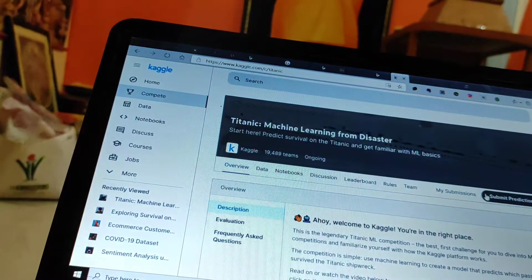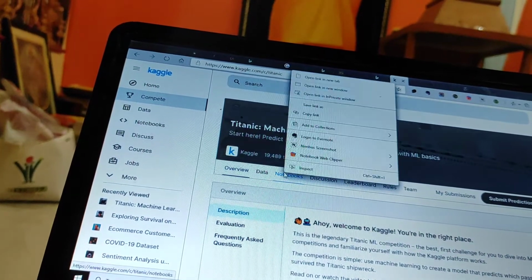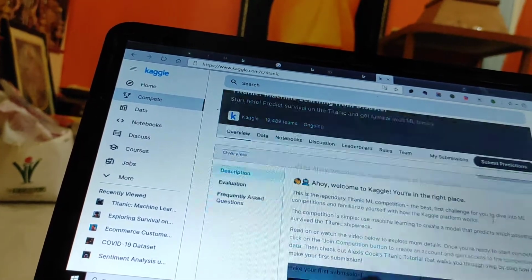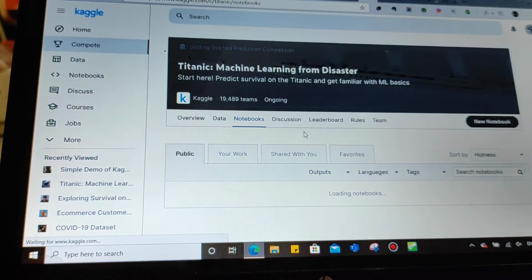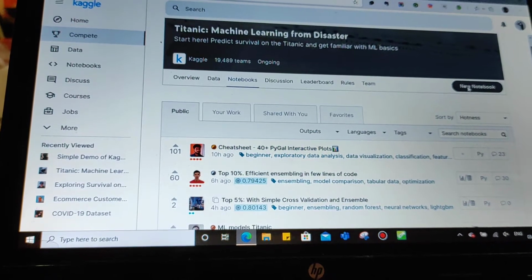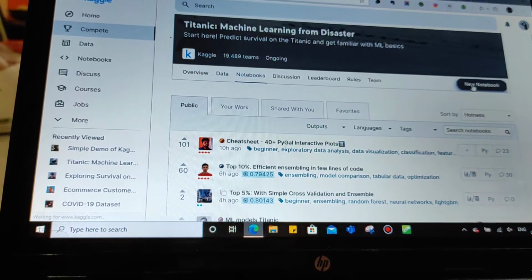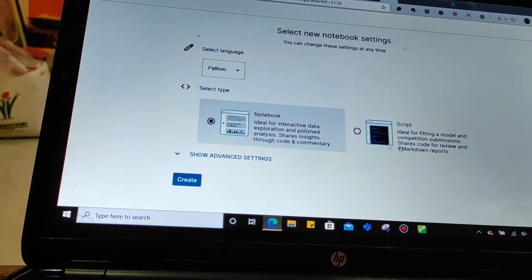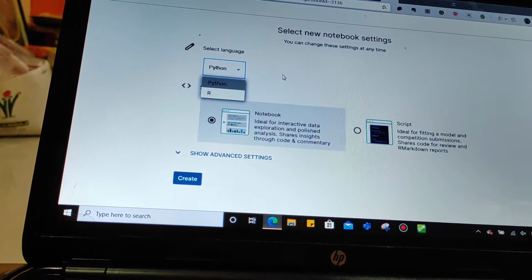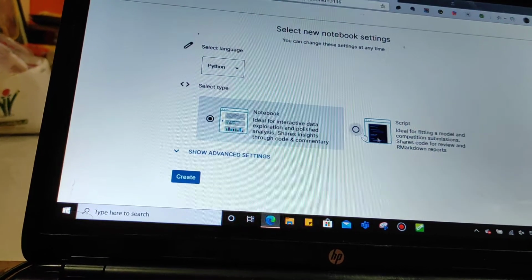You can also create a new notebook, as I showed you already. Click on the new notebook and select the language, Python or R. Only two programming languages are available.